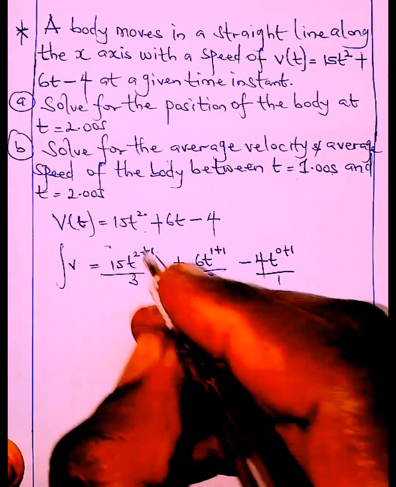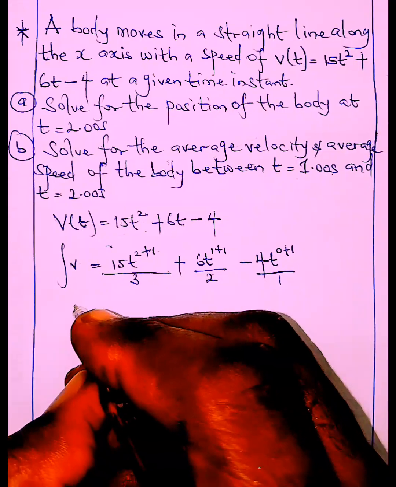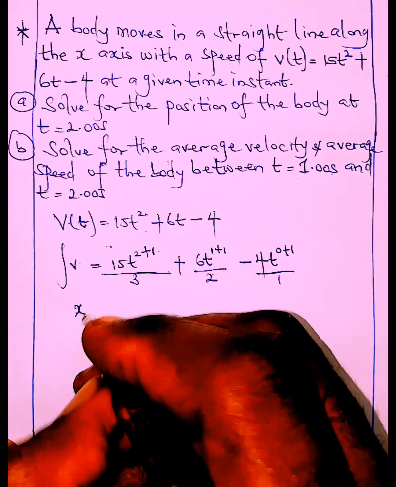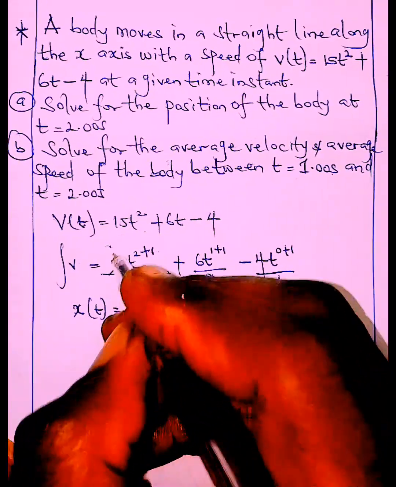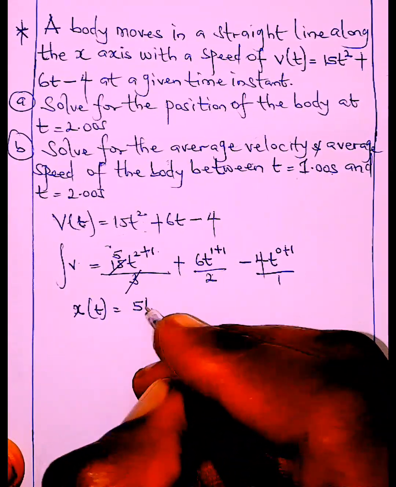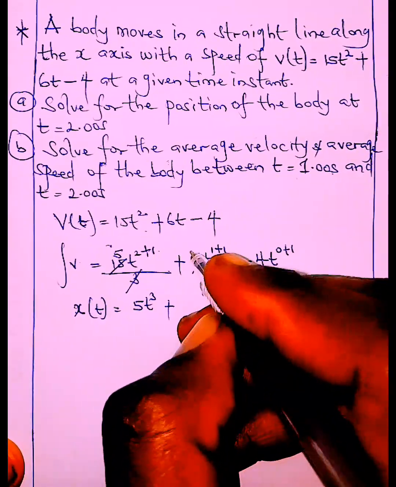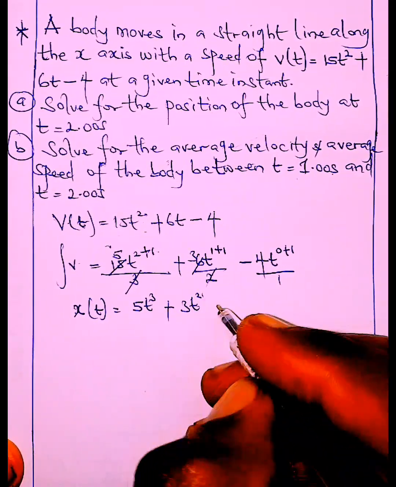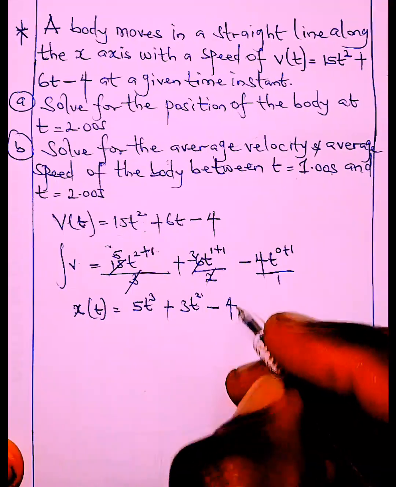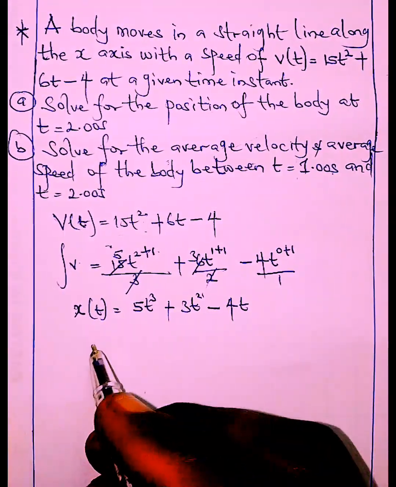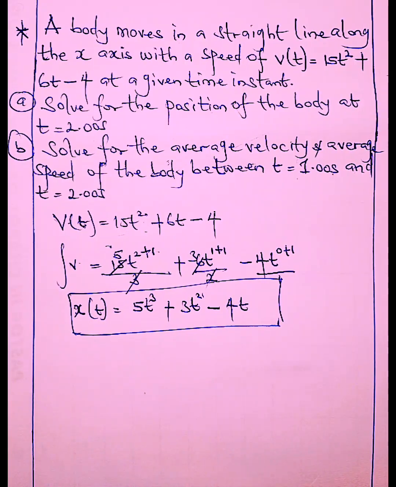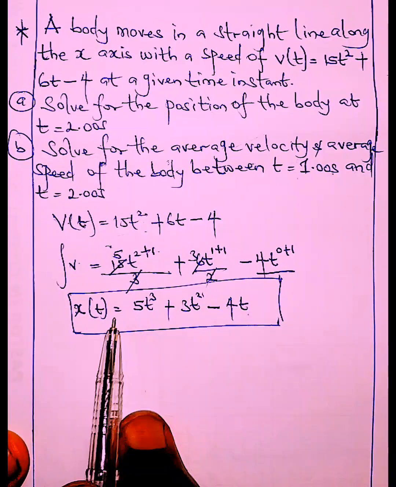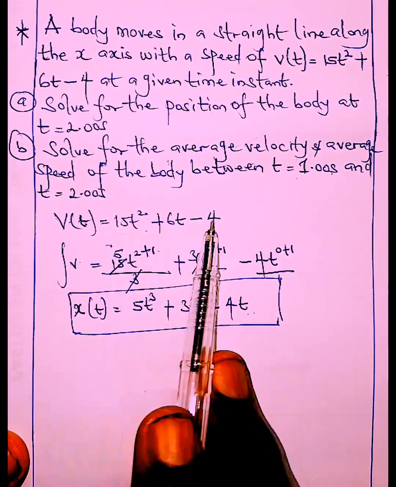We're almost there. So what do we have? We're going to have a distance right now. Distance at this given time. So 3 here 1, 3 here 5. So that's 5t cubed plus 2 here 1, 2 here 3, 3t squared minus 4t. So that's what we have. Finally we got our displacement or distance because the body moved in a straight line. So this was what we had that was integrated for us to get this.